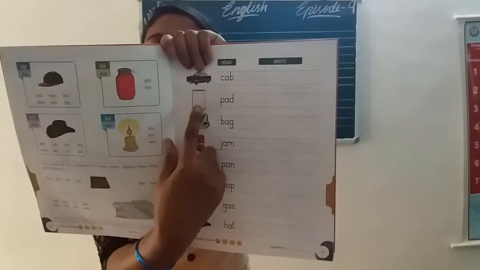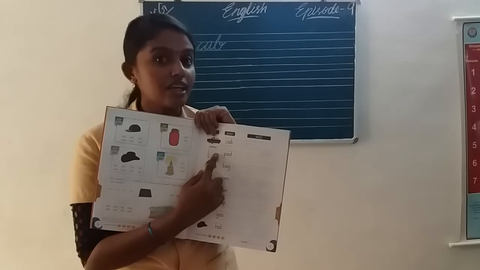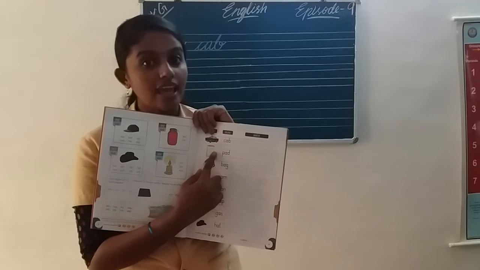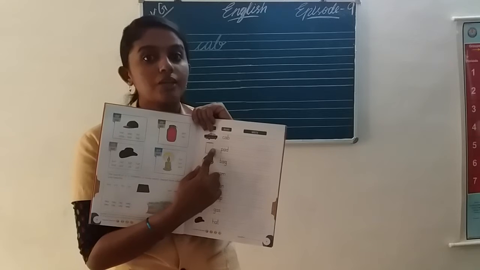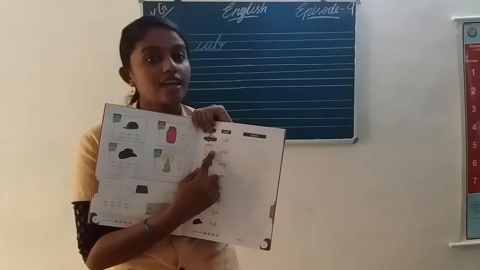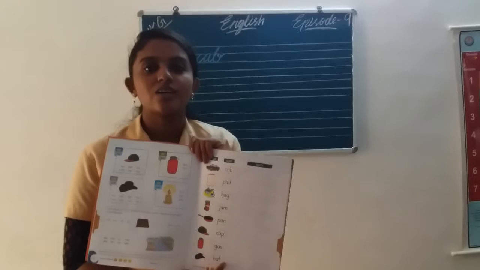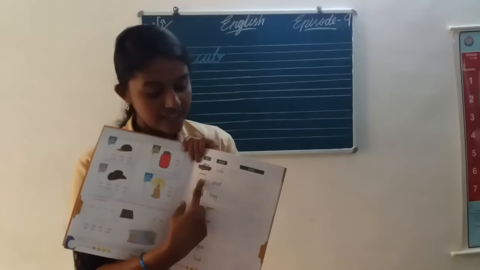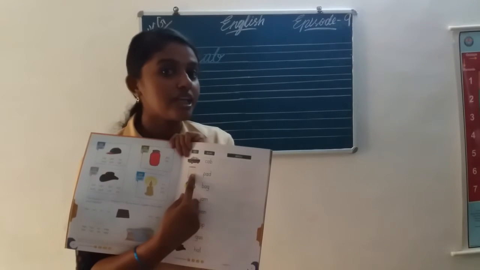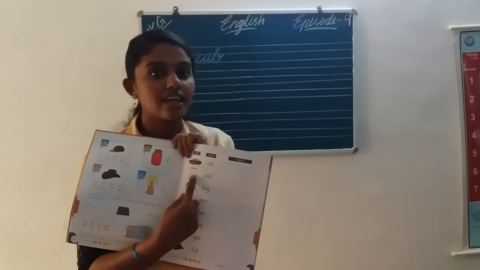Pad. It is a letter pad. What is that? Letter pad. What is the spelling? P A D. Say loud. P A D. Okay. Pad. Okay. Next word, what is that? Pad. What is the spelling? P A D. Pad. Say loud.